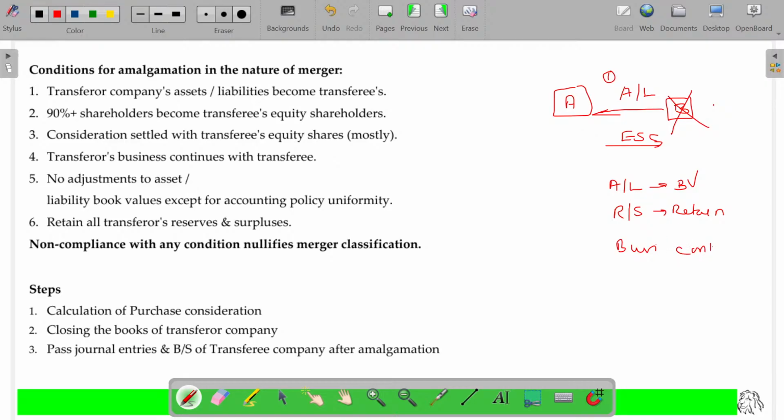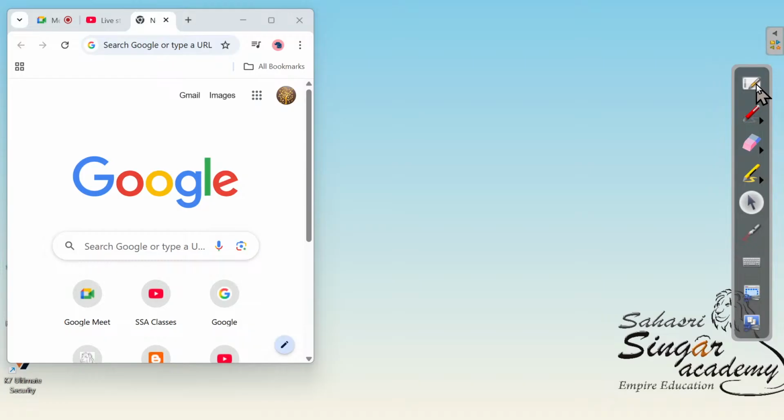Business is continued. So some dissatisfied shareholders will be there. For them, somehow it may be settled, and those shareholders may be sent out from this company. But provided the B company shareholders should be shareholders of A company at least 90%. Is that clear?